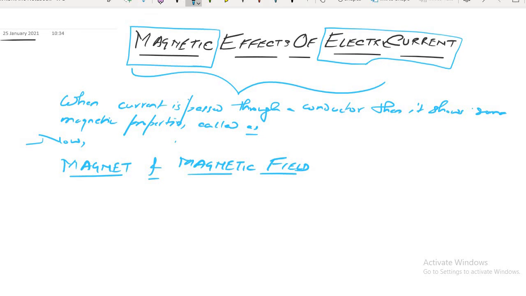Anyone? What do you mean by magnet? A substance that can attract some metals or other substances is called a magnet. Okay. Any other answer? Is Ayush here? No, sir. He left.